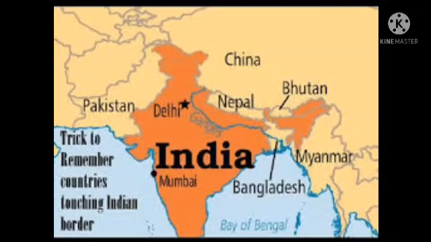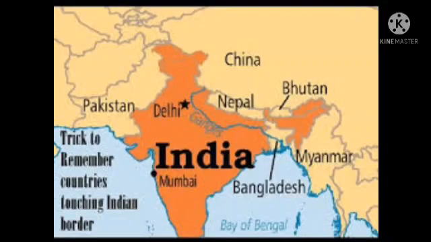We know Afghanistan, Pakistan, China, Nepal, Myanmar, Bhutan and Bangladesh are our neighboring countries. These neighboring countries are in the north because the southern part of India is covered by water.